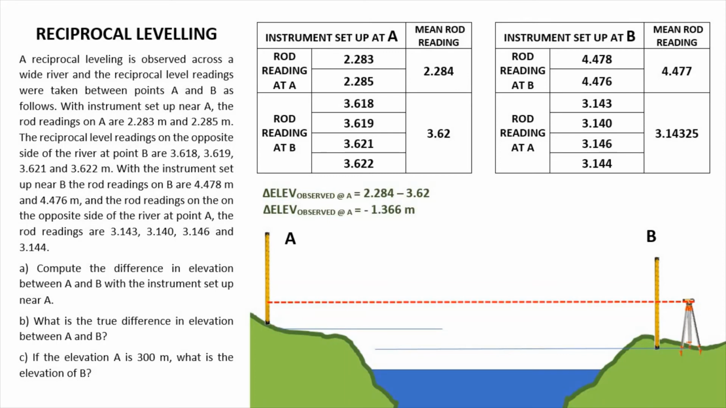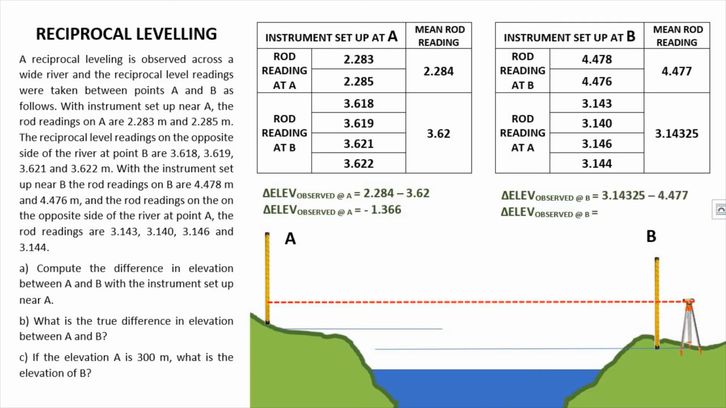So next requirement, what is the true difference in elevation between A and B? So the true difference in elevation is equal to the average of the difference in elevation when the instrument is observed at A and when the instrument is observed at B. So therefore, kukunin muna natin yung difference in elevation when the instrument is at B. So delta LF observed at B is equal to, so I repeat, yung backside reading natin is from A and then yung foresight reading natin is from B. So therefore, it's 3.14325 minus 4.477.